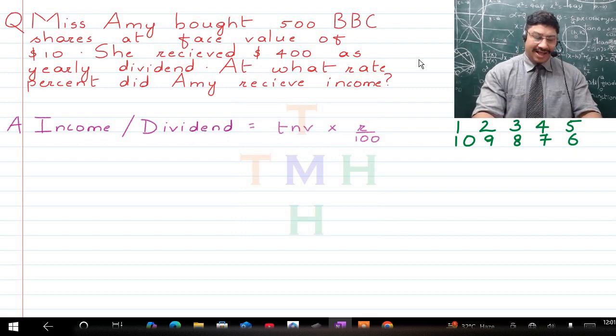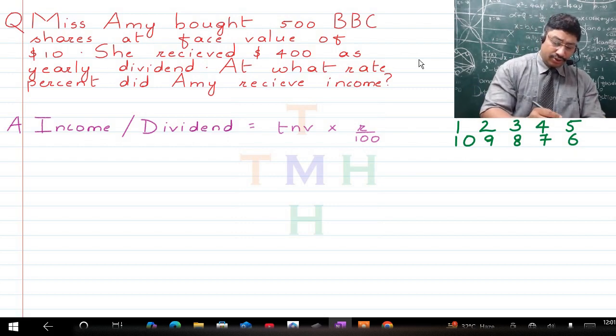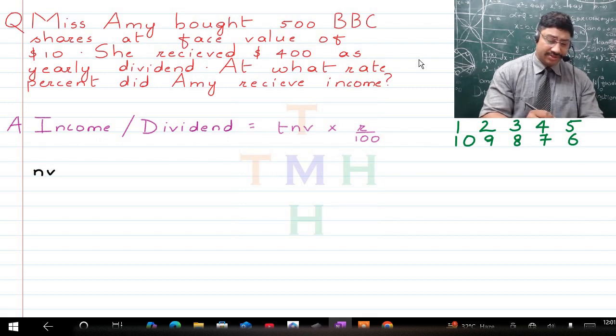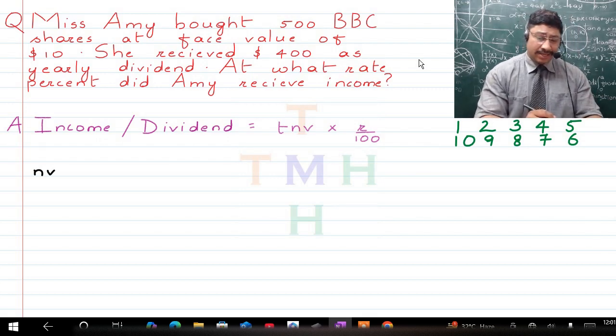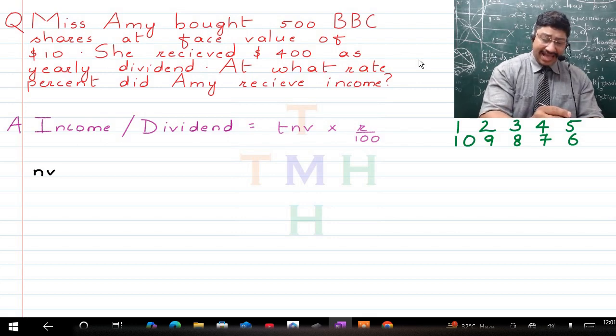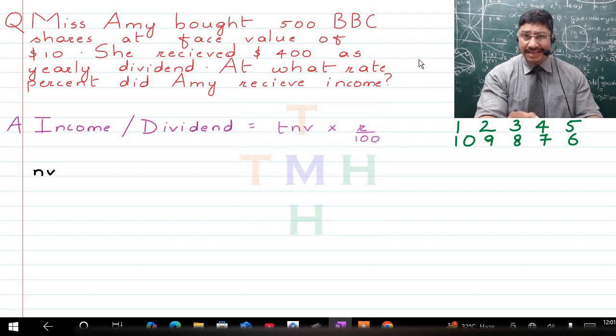So here, children, our task first is to find out the nominal value so that we can get to the total nominal value. Now to get to it, first we talk about the nominal value, which in the question, children, has been given to us to be $10, as face value is the same as the nominal value.